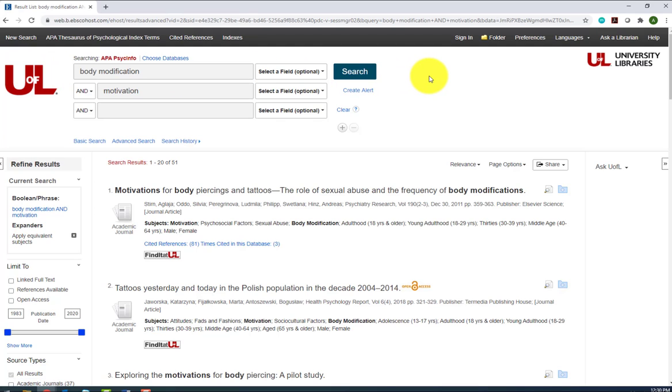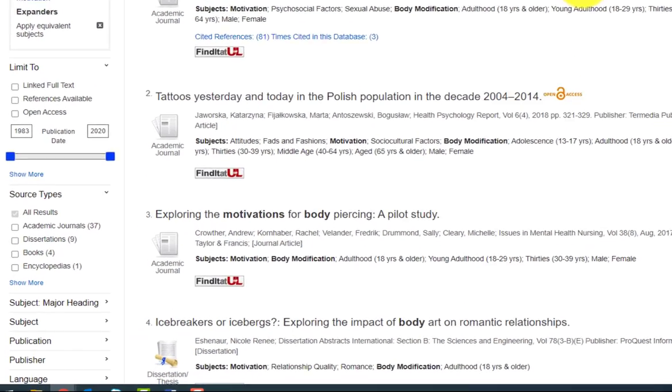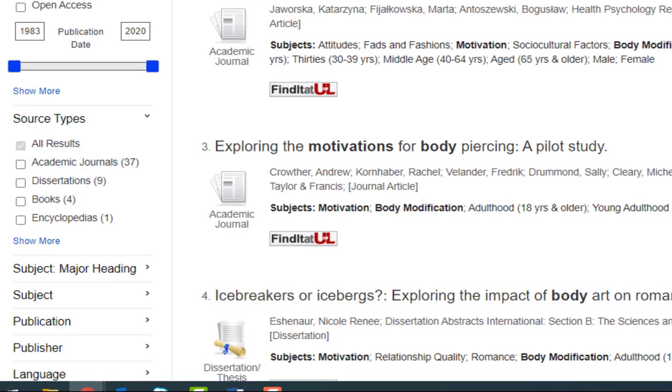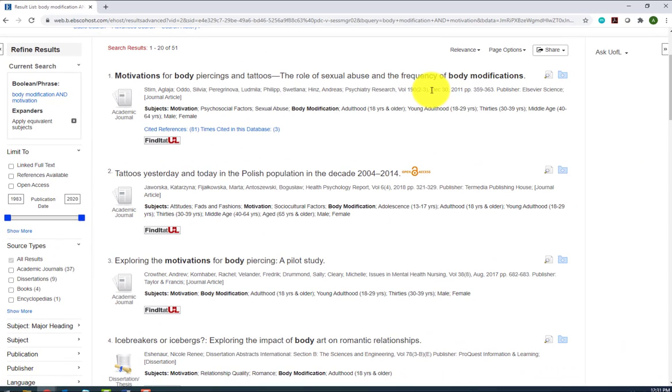On the left side of the screen, you can narrow your results further by eliminating everything that isn't scholarly. If you are looking specifically for scholarly articles, go to Source Type on the left side of the page and check the box next to Academic Journals. This gets rid of other source types like dissertations, news, and magazines that can be useful for research but aren't scholarly journal articles. Since your assignment allows you to include 3 to 5 sources of your choosing, we won't check any of these boxes right now.